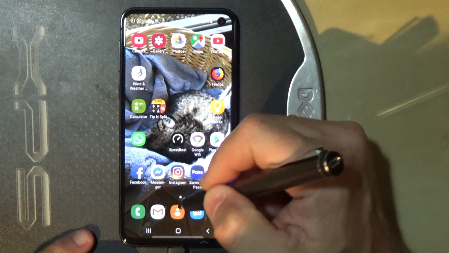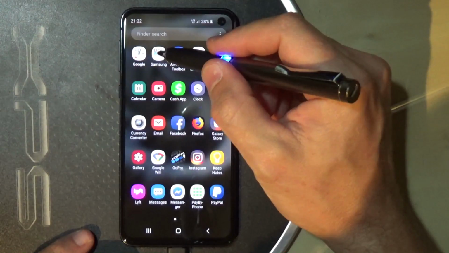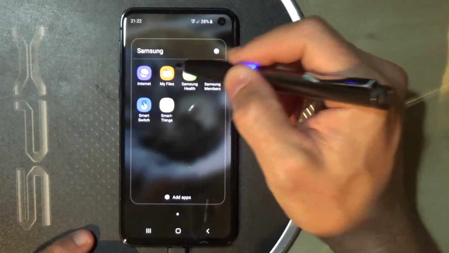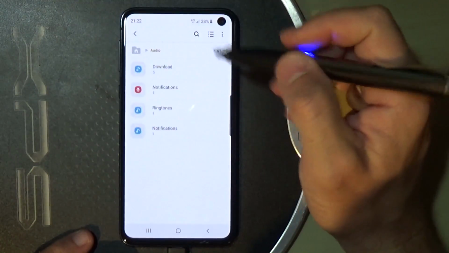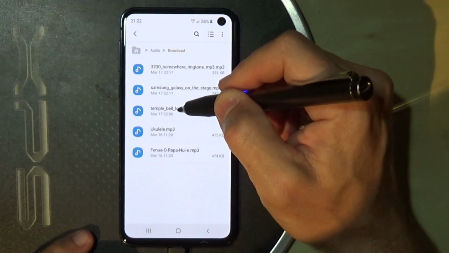So first you need to download your own sounds that you want. They will be downloaded under My Files and Audio, Download. So that's the sound that I want, the Temple Bell Loud.